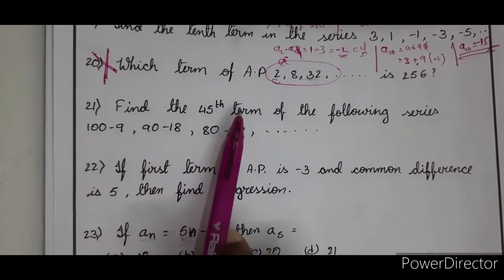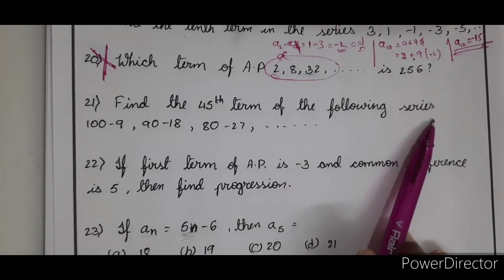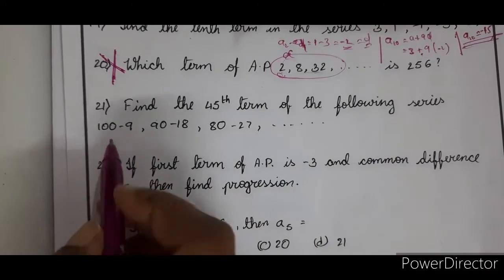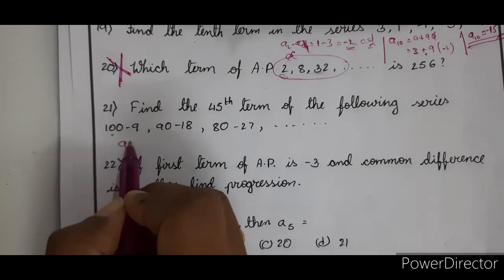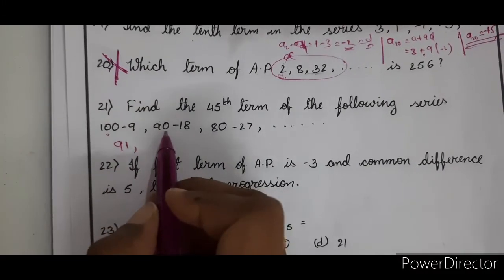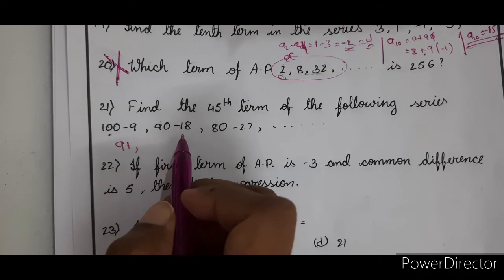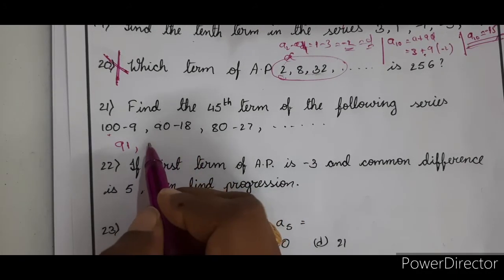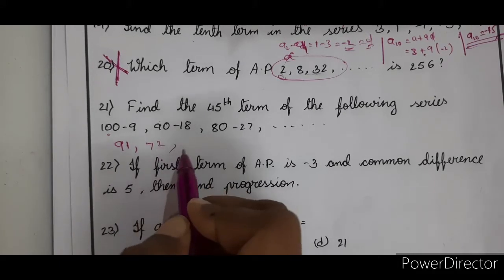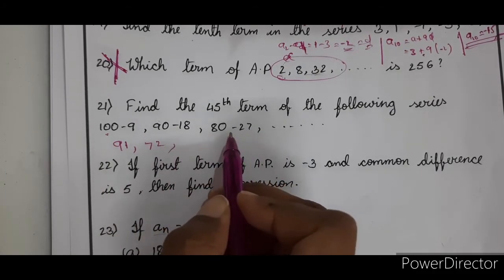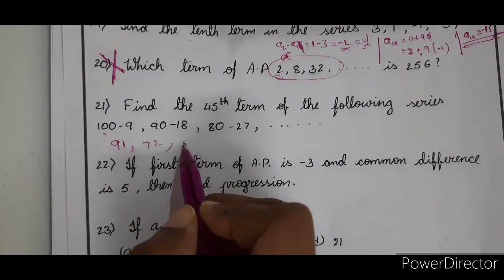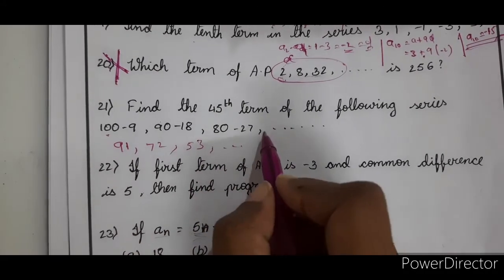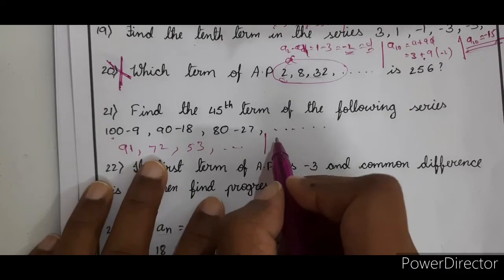Now, find the 45th term of the following series. Okay. So, first of all, let us write the series. Right. This is 91. Now, 90 minus 18 is 72. 80 minus 27 is 53, and so on. Right? So now let us see the difference.